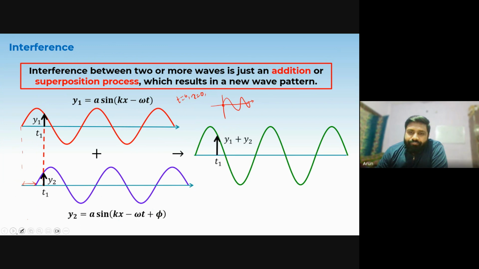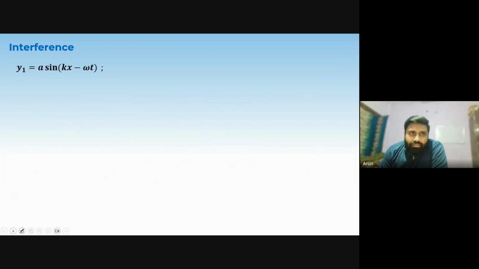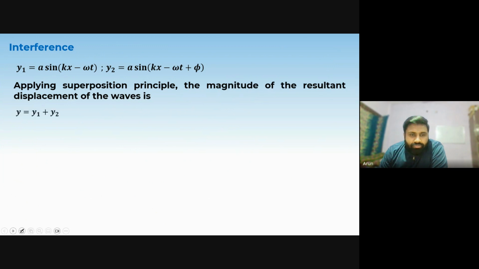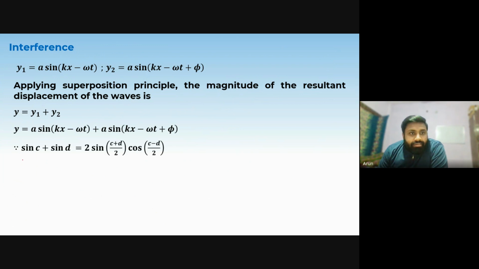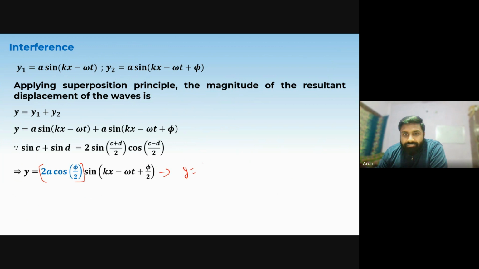If we superimpose them, at any particular instant for this new wave pattern, we will take the resultant amplitude as y1 plus y2. Now, this is y1, this is y2. According to the principle of superposition, we will add them. We covered it in the previous lecture, so I'm moving rapidly. If you apply the formula, you will get a wave pattern like this: 2a cos phi by 2 sine kx minus omega t plus phi by 2. And this is exactly a function y of ax plus minus bt, satisfying the condition to be a traveling wave.